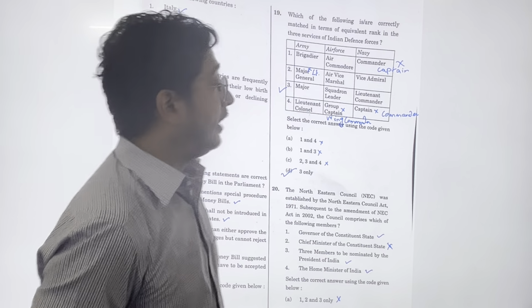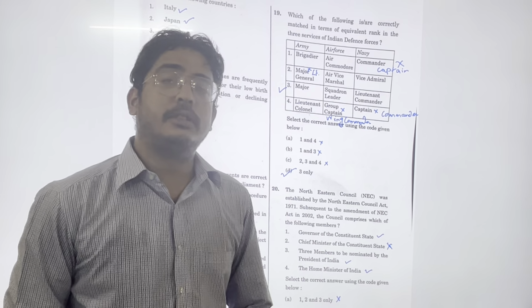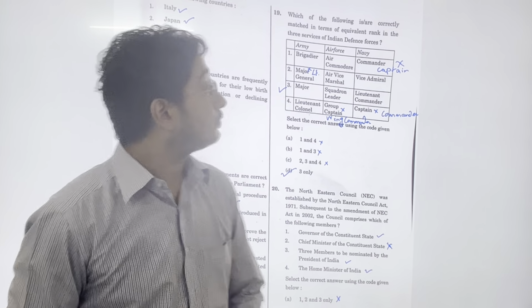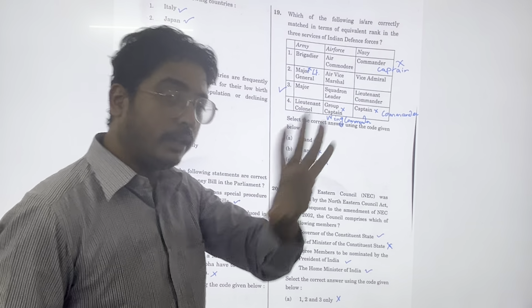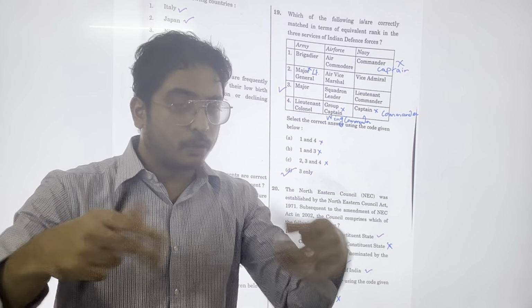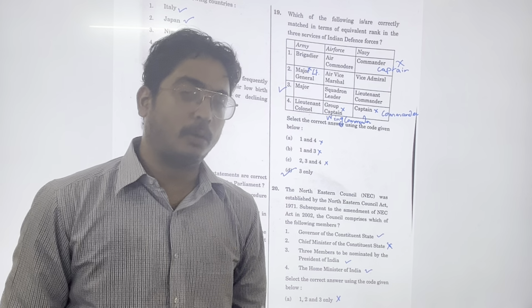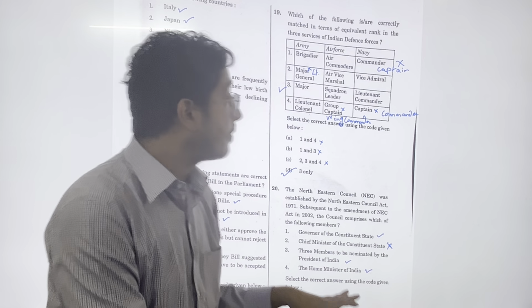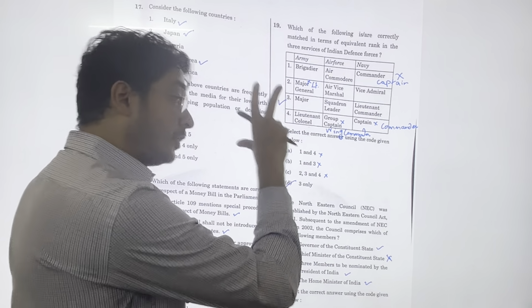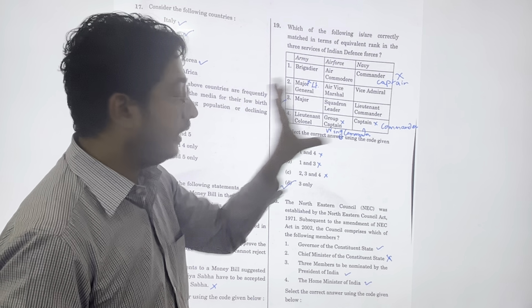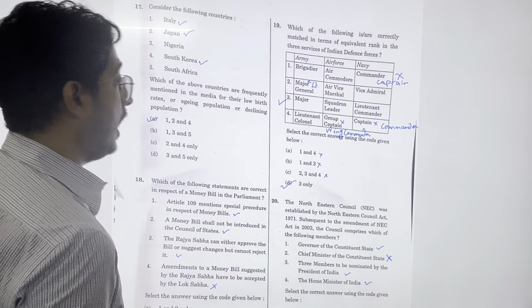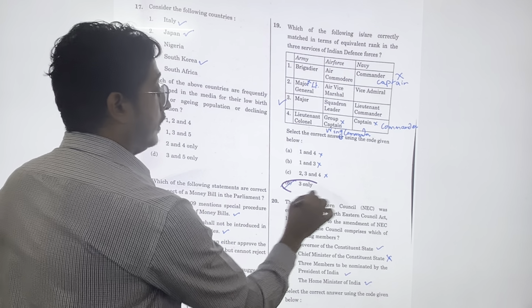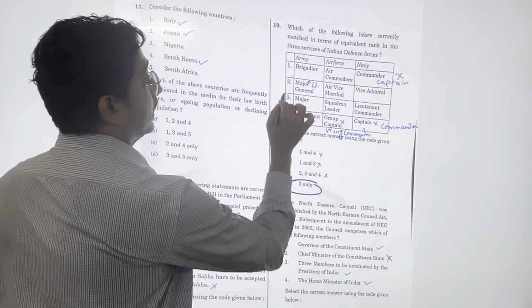Again, one more question on defense. Now, if you see carefully, questions are being asked from defense this year. Which of the following are correctly matched in terms of equivalent rank? Now, this is actually a tough question. Nobody knows equivalent ranks. Generally, they don't ask these in this kind of UPSC exam. But yes, this is actually a difficult, tough question. Should be left. So here the answer is 3 only. Answer is 3 only. This is correct.